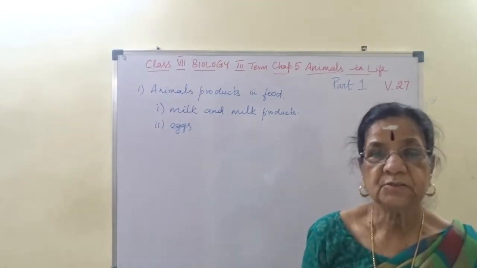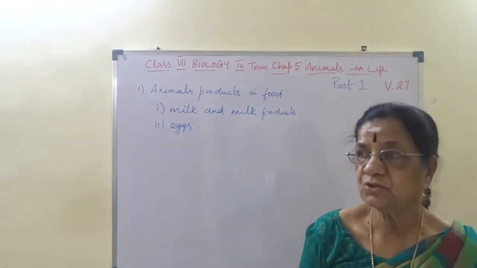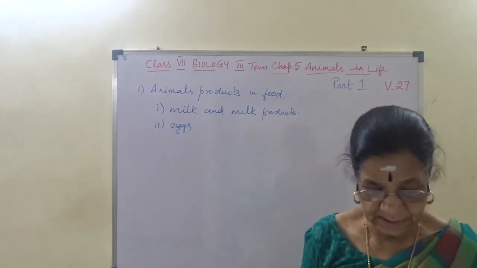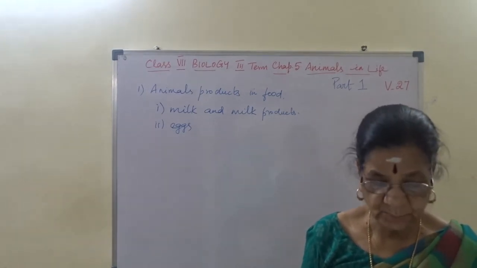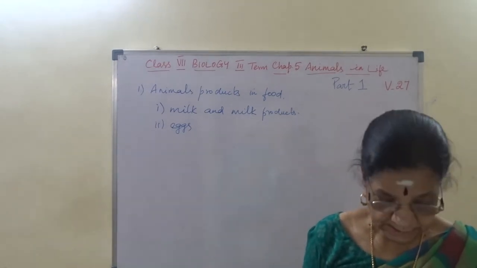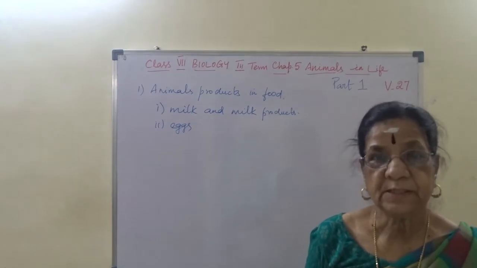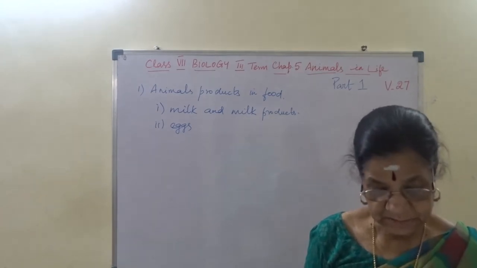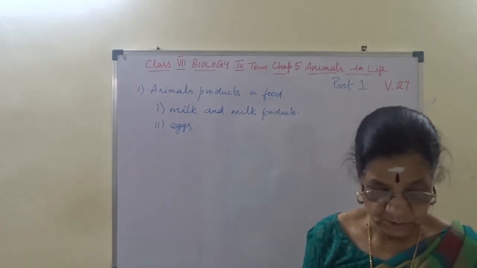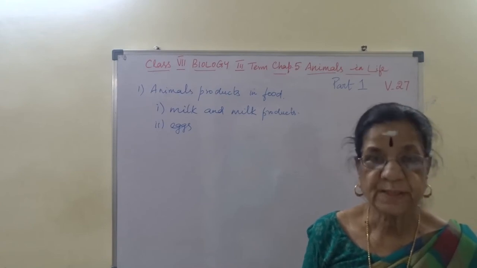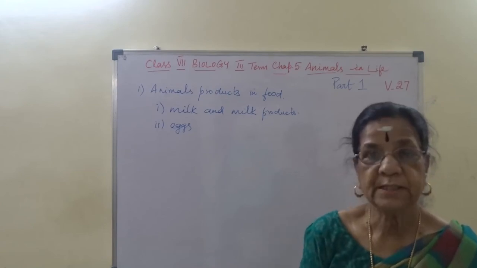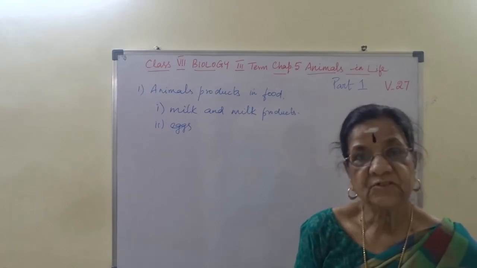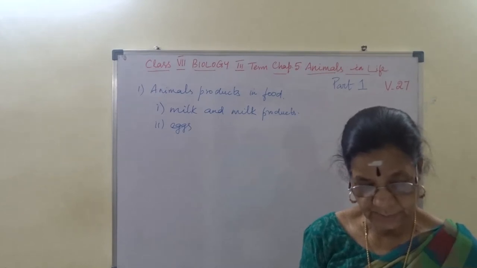Then sugar comes from sugar cane, so it is a plant source. Again oil is plant, ghee is animal, sugar is a plant source, milk is an animal source, nut is a plant source, flavor is again a plant source, honey is an animal source, rice is a plant source, egg is animal, spices are plant, oil and curry leaf are plant sources. I hope you understand this. Yes or no? Like that, you make a note.